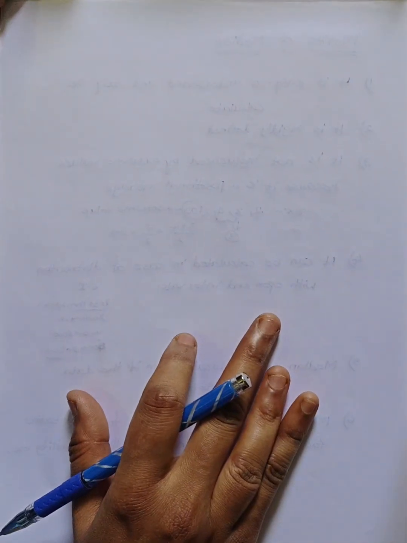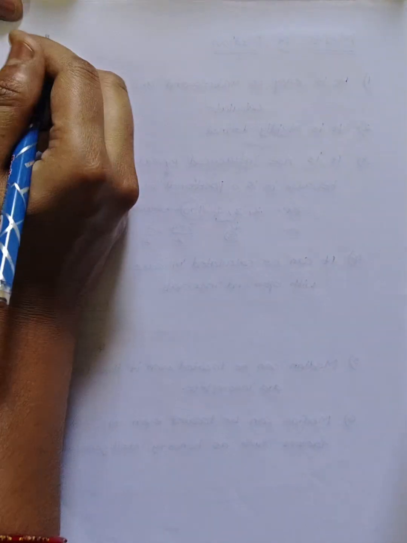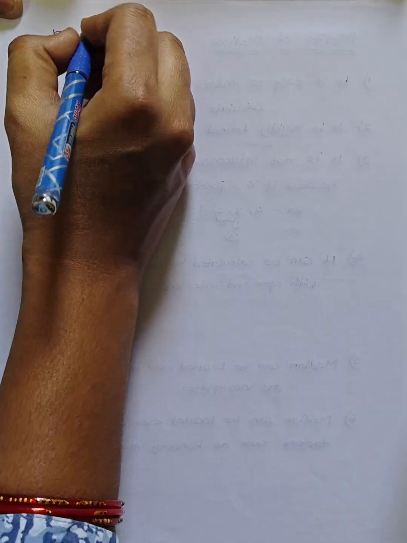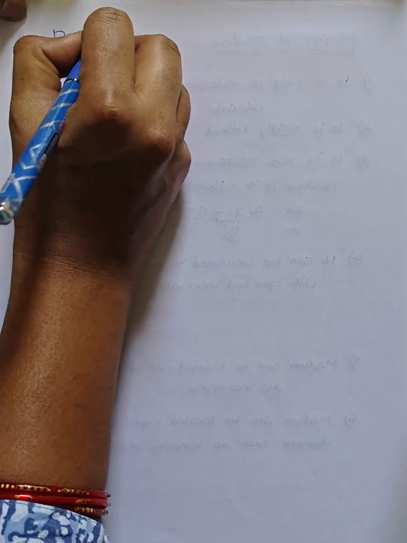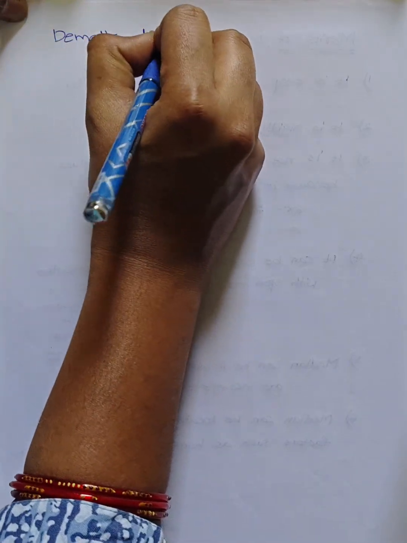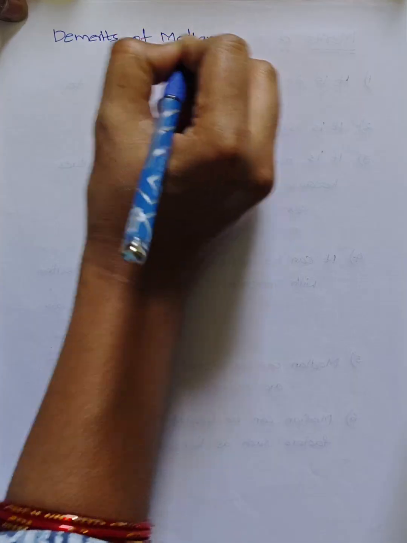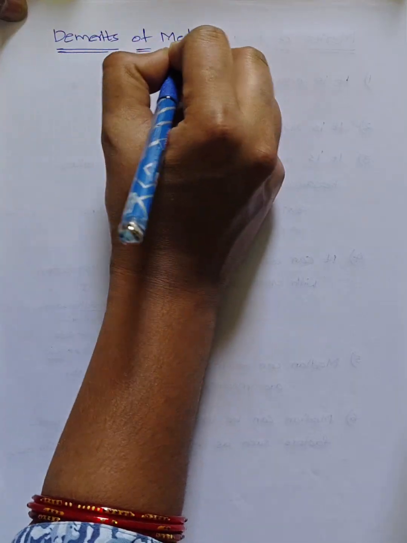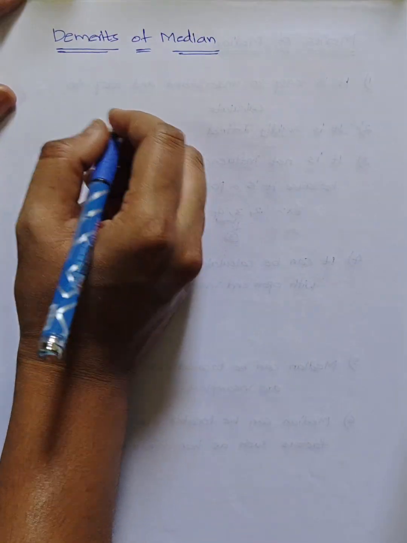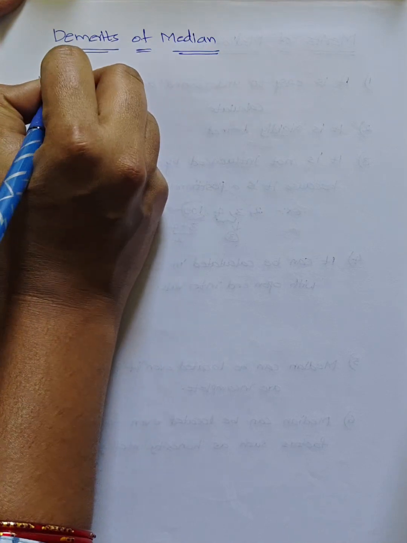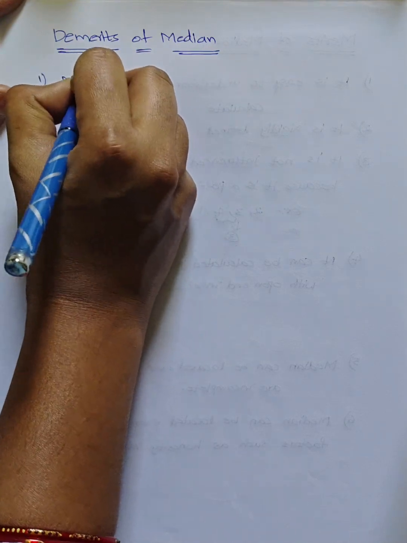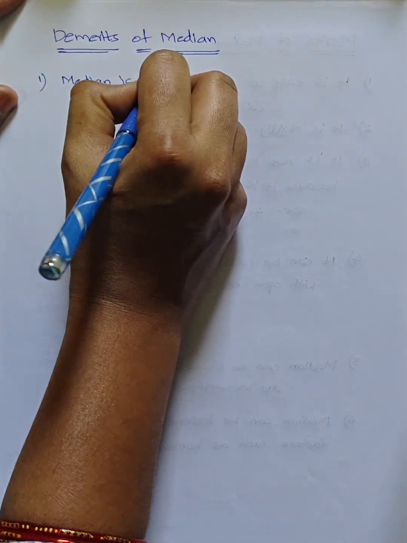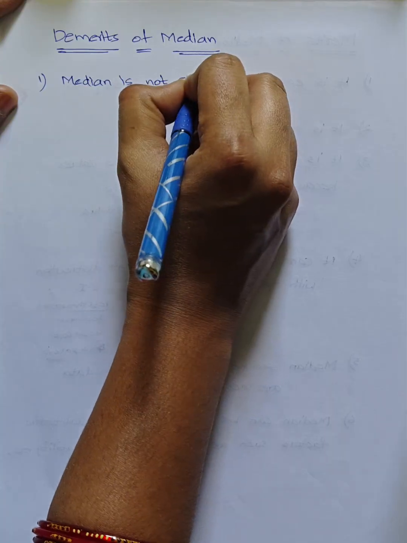Next, demerits of median. Median is not exact in many cases.